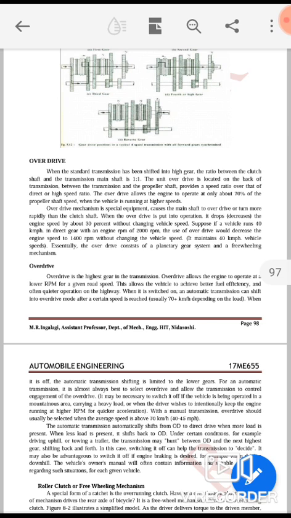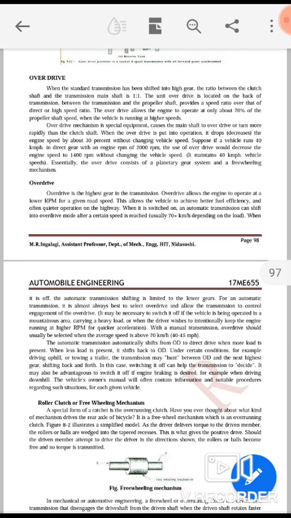Essentially, the overdrive consists of a planetary gear system and the freewheeling mechanism. Overdrive is the highest gear in the transmission. Overdrive allows the engine to operate at a lower RPM for the given road speed. This allows the vehicle to achieve better fuel efficiency and often quieter operation on highways.